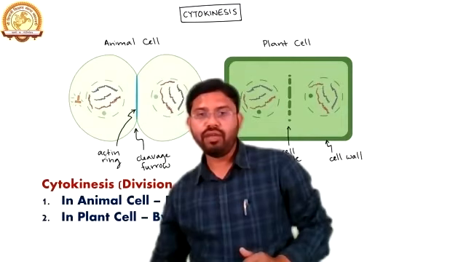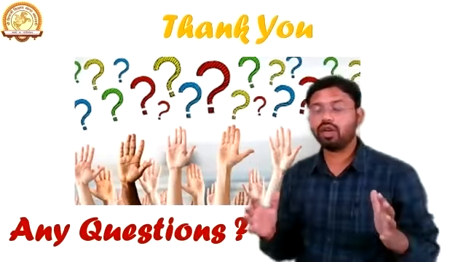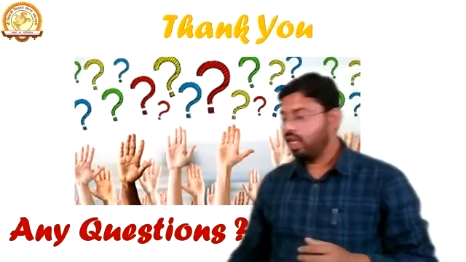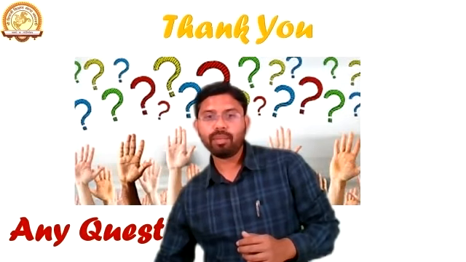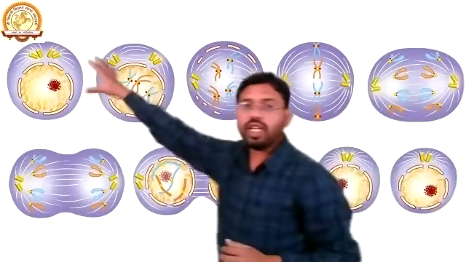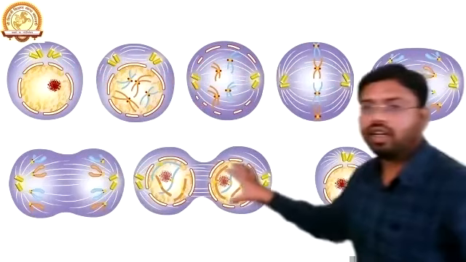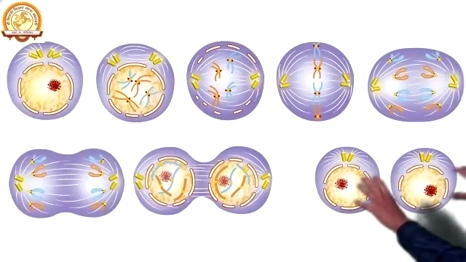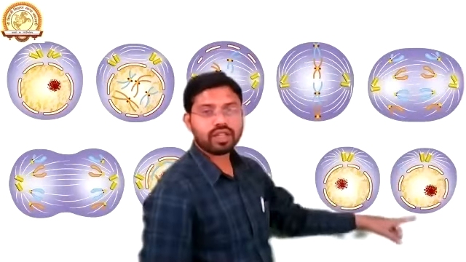Here we can see that finally we get two different cells, and it is a complete method, or we can say the phases through which a cell gets divided. Clear? As we had seen in our first image, I just want you to take a look at the particular image that we saw previously. That is how this single cell goes through different phases and finally appears as two different cells. So at the end of cytokinesis, we will get these two different cells.